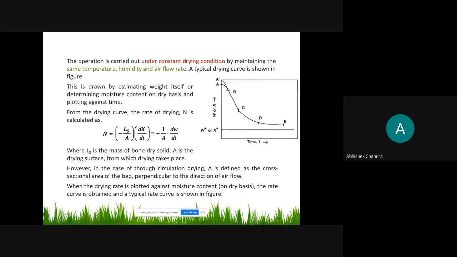And the humidity, when you are heating at the same temperature, also stays the same, and the air flow rate we are also maintaining. The whole operation is a constant drying operation.